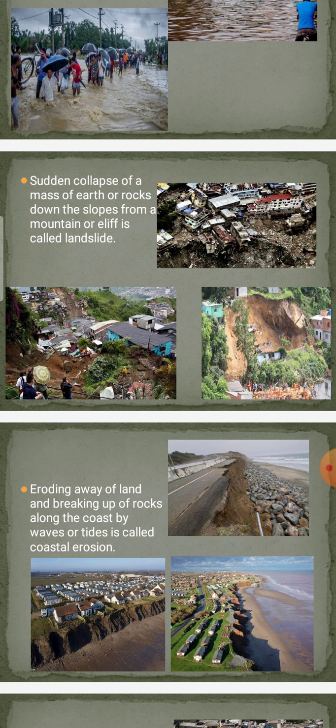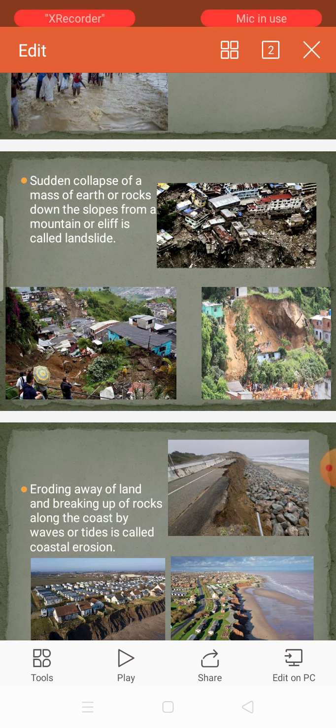These are the natural causes. There is one more cause, that is human factors. Today what is man doing? Deforestation, mining, so many activities man does. Because of that also landslide is taking place. Not only natural causes, human factors are also there.